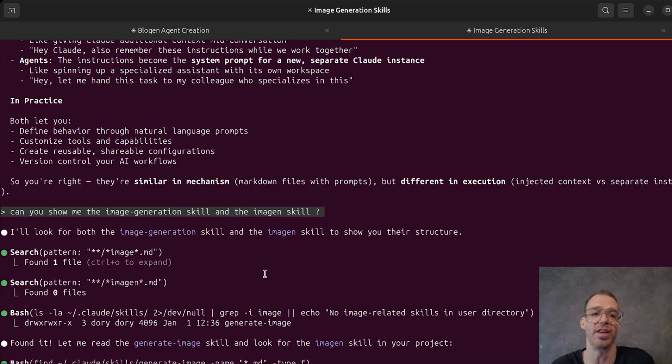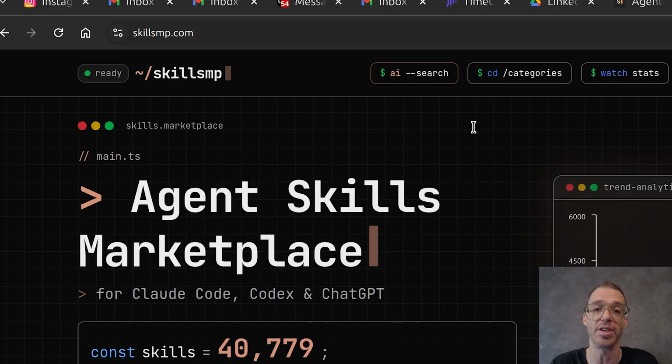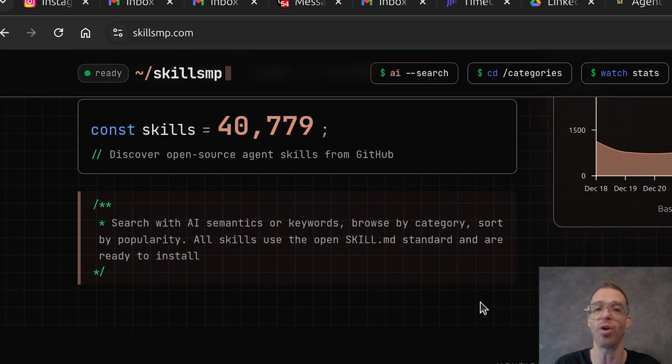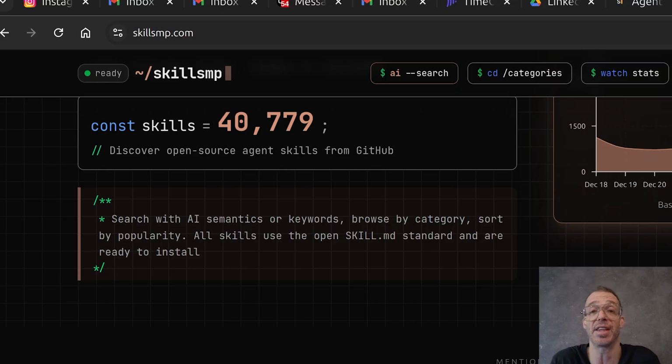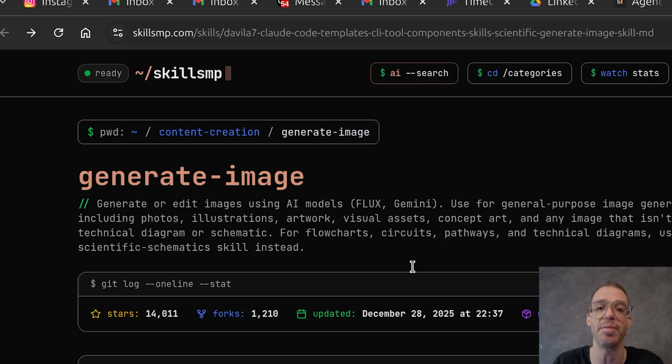I've used image gen, which is my version, or you can actually go to something really cool. There's a whole website of skills. This is skills MP. And here you have a whole bunch of skills that you can download. And many times a skill is nothing more than a prompt and maybe a Python file that lets it do the stuff. I had an image generation here that was working kind of cool. I tried it, it had a few bugs, so I used the tools that I already created, which are my own Python tools. I vibe code along with Claude. So I used that and I created the image gen.